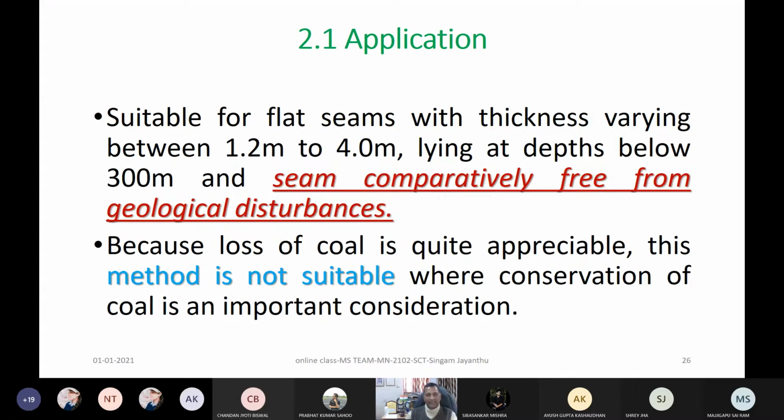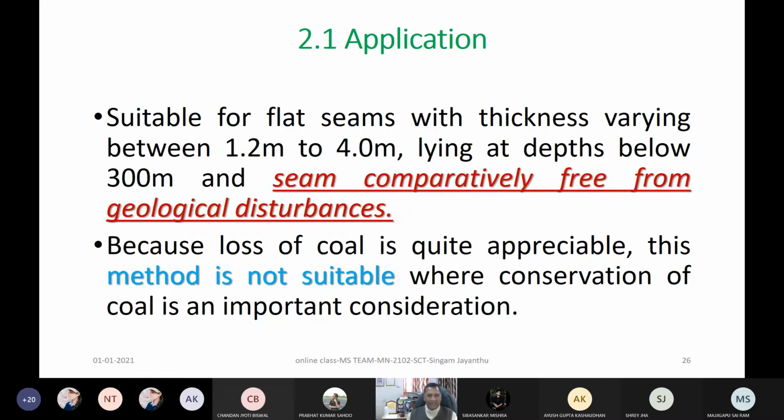So we should not select a mining method which may get affected by geological disturbance and which may cause instability and unsafe conditions in the workings.